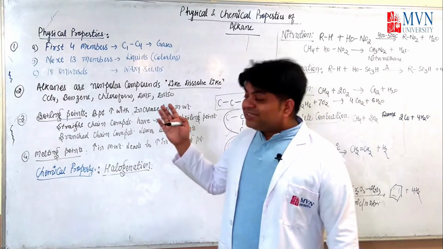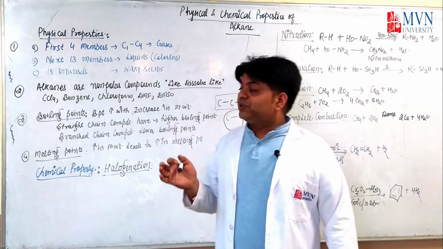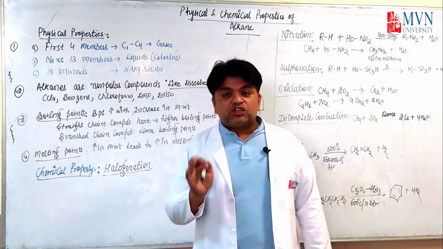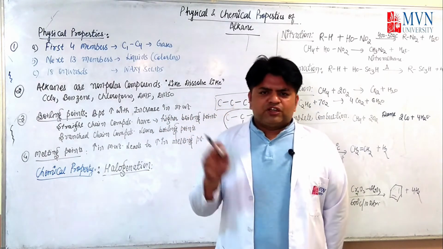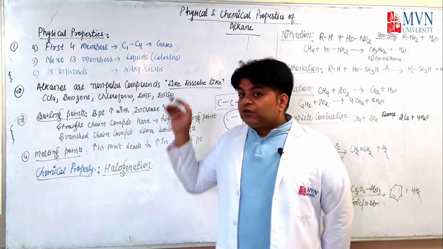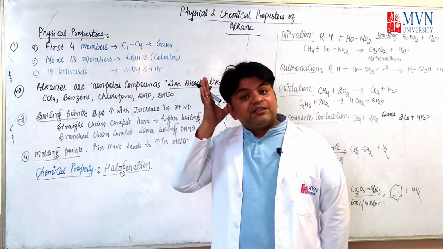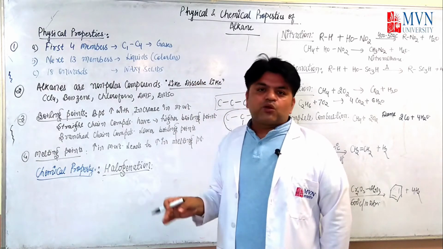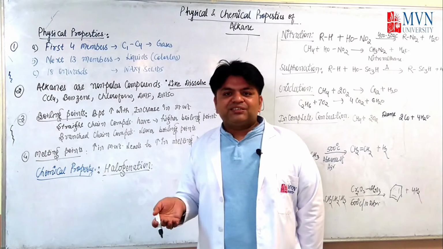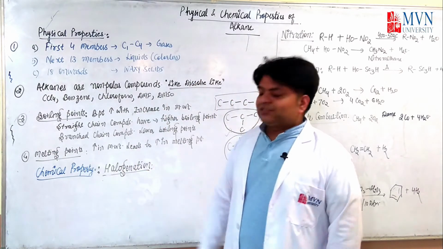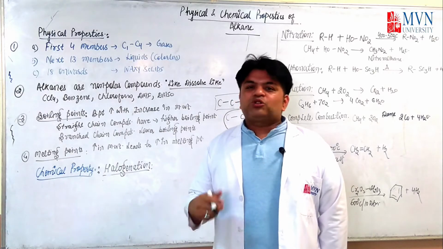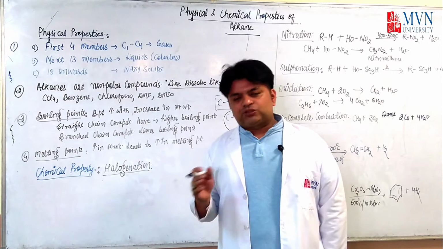So I think these four points are clear to you, students. First one is about the nature of the compound. As you know, the first four members are gases. The second group, having up to 17 carbons, are colorless liquids. Again, the higher members are waxy solids. Second one is non-polar in nature, meaning not soluble in water. It is soluble in organic solvents.